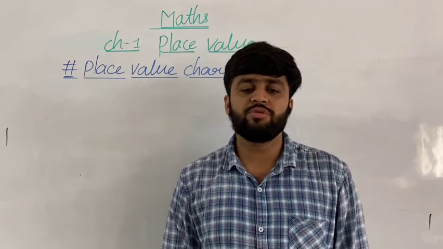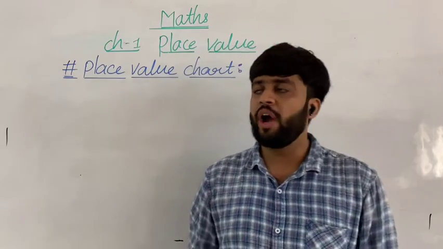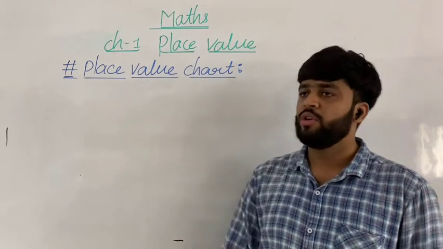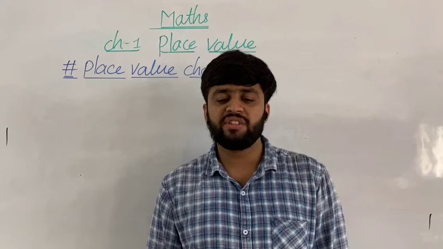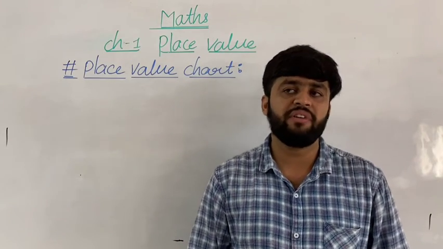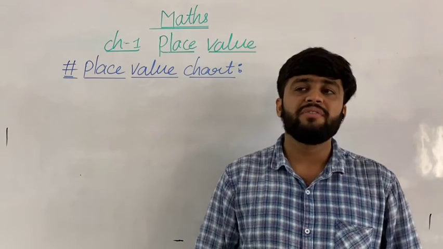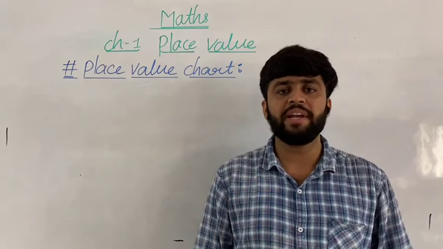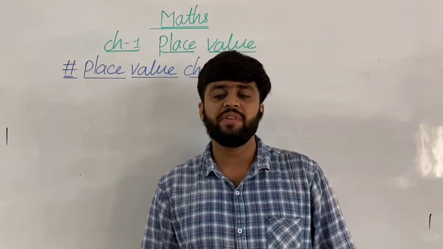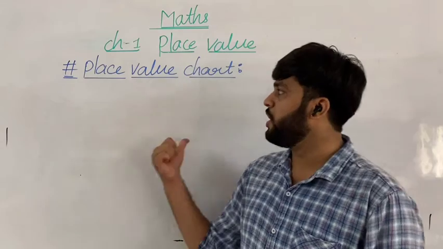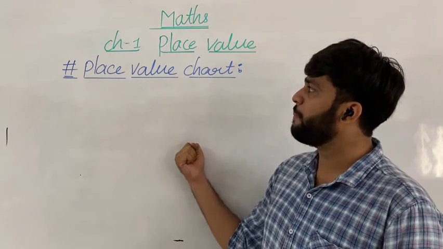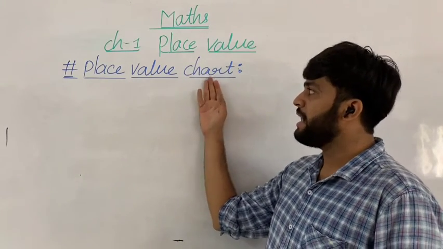So all my dear students, take out your book and you have to write in your fair book. In the last lecture we had completed how to read a 5 and 6 digit number. 5 digit numbers we have completed, but 6 digit numbers we have still left. So now we are going to move on to a new topic, place value chart.